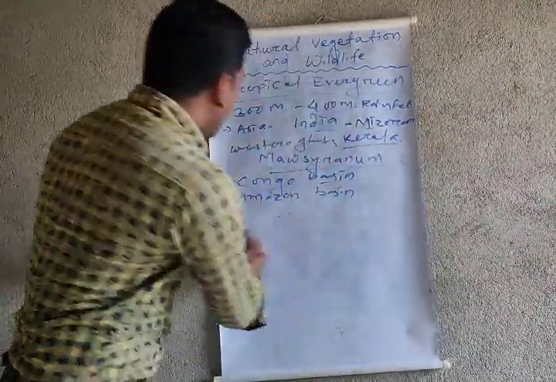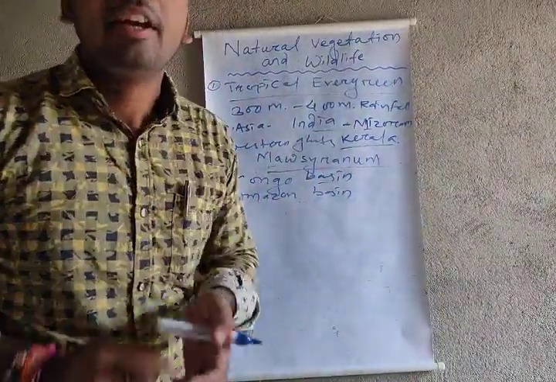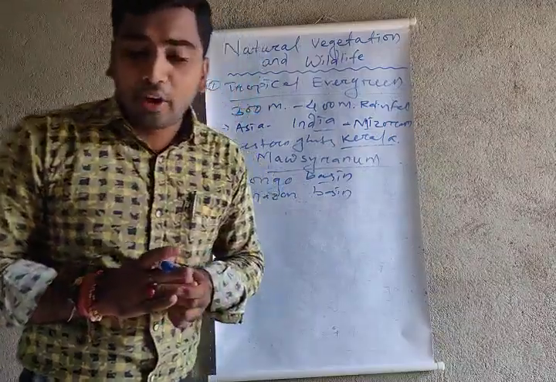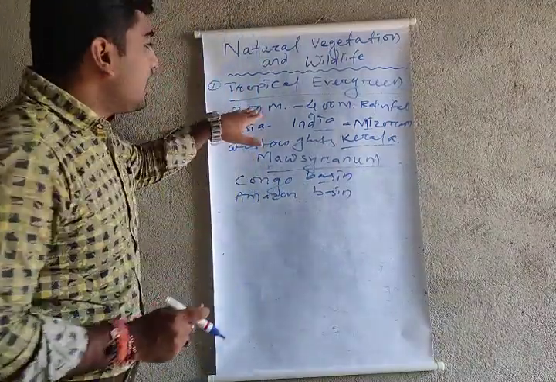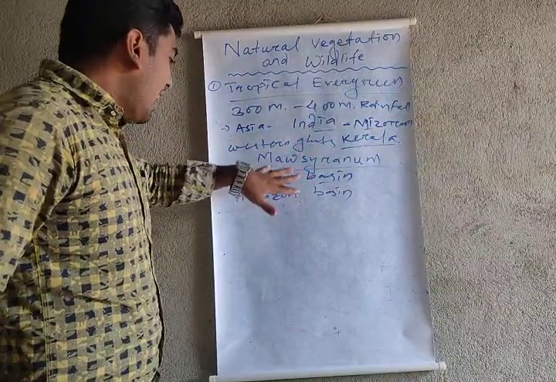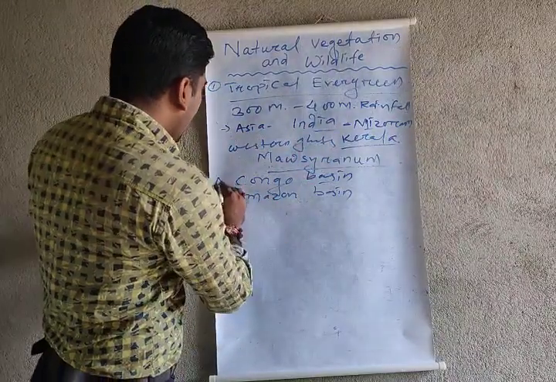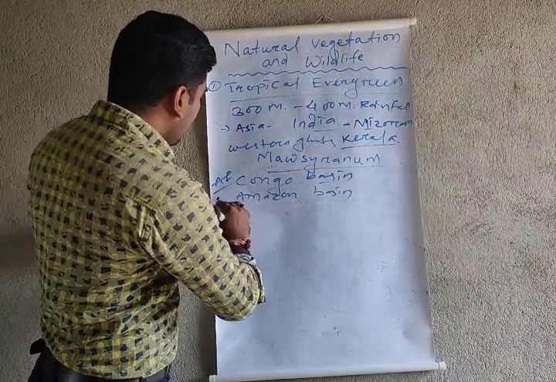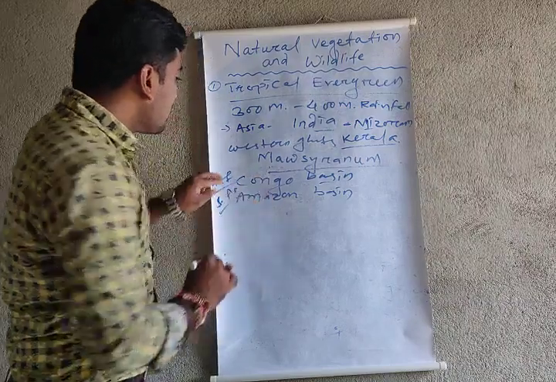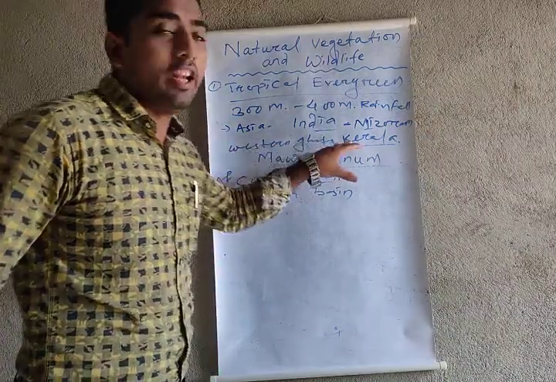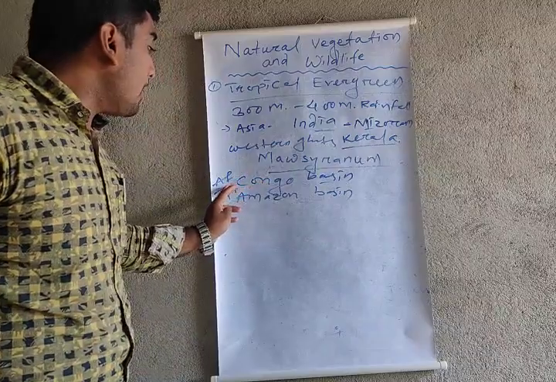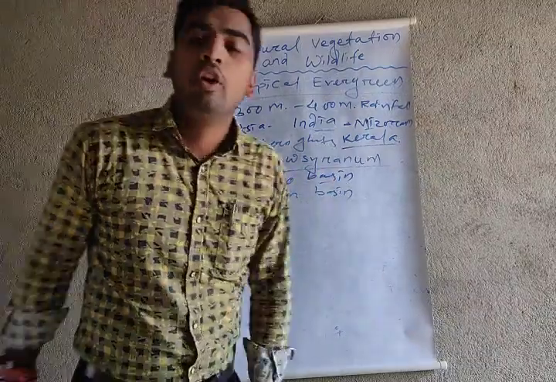Now we are going to read the characteristics of the tropical evergreen forest. We know that it gets 300 to 400 of rainfall, and it comes from the Asia continent, the Africa continent and the South America continent. So from Asia we get it in India, and from Africa, the Congo basin, and from South America, the Amazon basin.